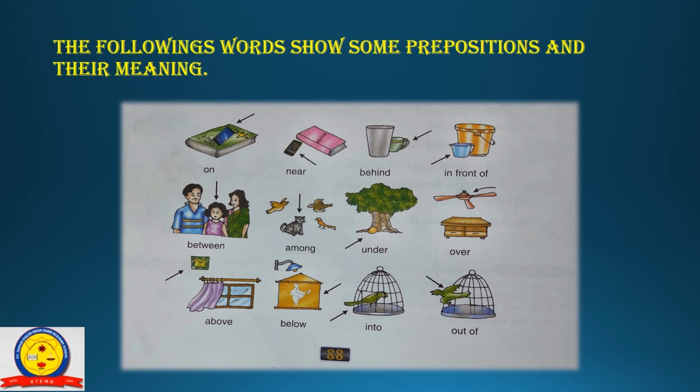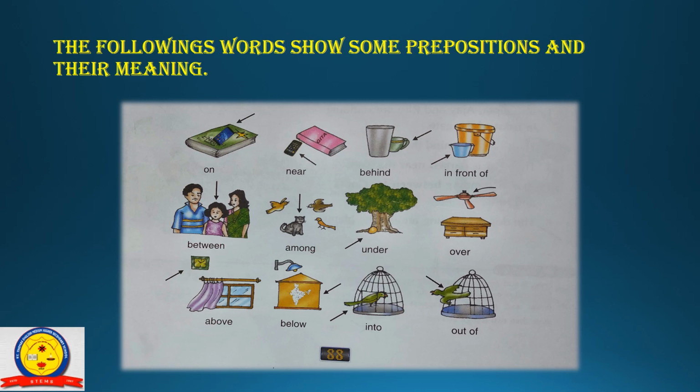Among is used to talk about many persons, places, things, as the cat is among the birds. Under. Under is used to mean below something, as a mango is under the tree. Over means up. A pen is over the table.